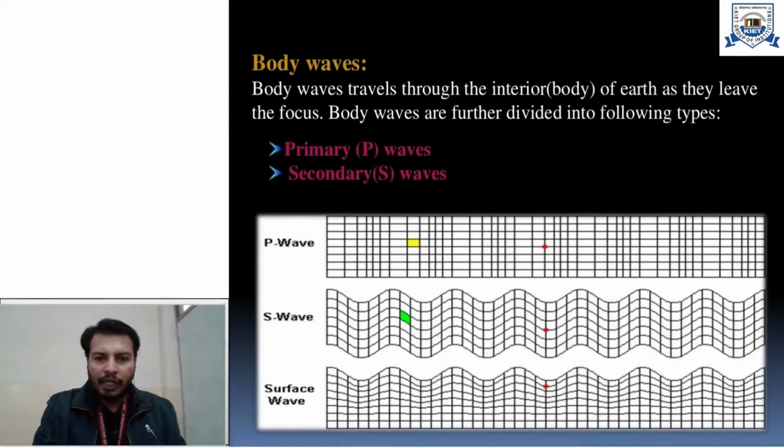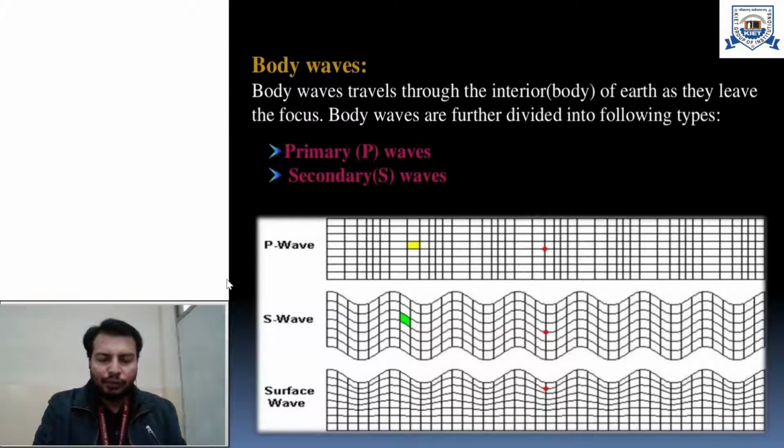When we see secondary waves, we can observe from this behavior that now there are some distortions getting created in the normal direction. So we can see here that no distortion was happening in the P wave in lateral directions, in the perpendicular direction to the propagation of the wave. Let's say this wave is propagating from the left side to the right side, and it is causing alternate compressions in the direction of movement of the wave.